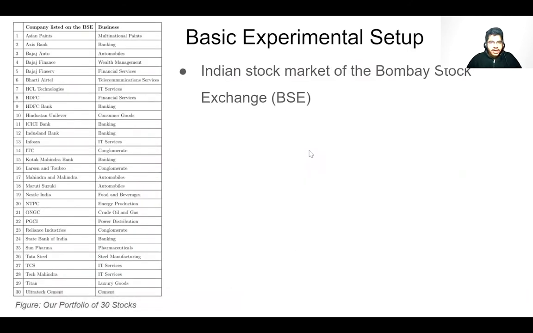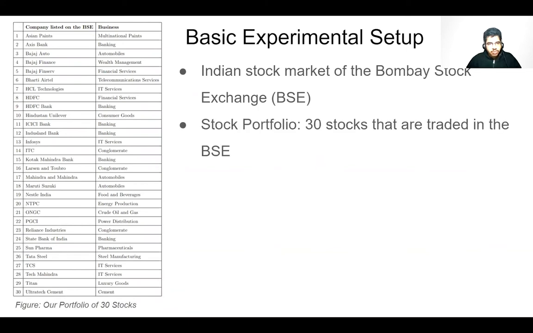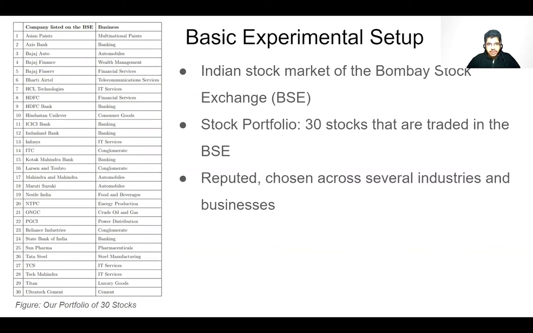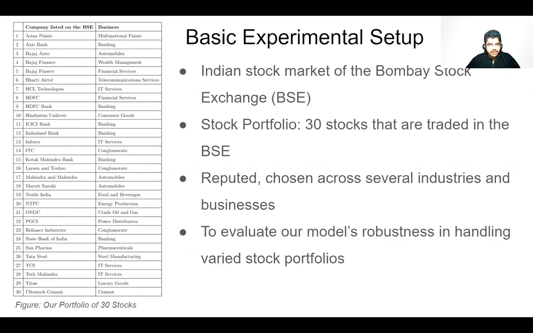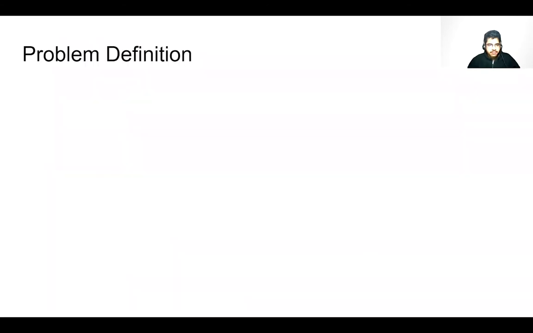We now detail the setup of our experiments. We consider the Indian stock market of the Bombay Stock Exchange. For our stock portfolio, we choose 30 stocks that are traded in the BSE. These stocks are reputed and chosen across several industries and businesses to evaluate our model's robustness in handling varied stock portfolios. We provide an initial balance of 1 lakh rupees to the agents to facilitate trading.